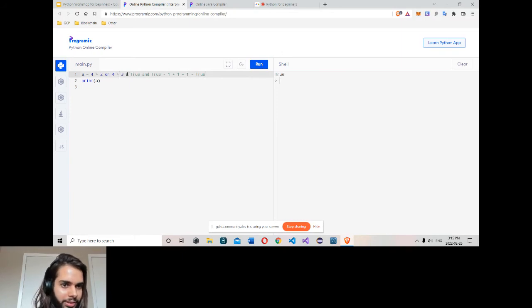Maybe I make this thing false: 3 bigger than 4 is false. False here means 0 here. But still 1 plus 0 will still be 1. So true again. Now with or, if we have a 1 anywhere, it will become 1. Like we have plus 0 plus 0, a lot of false, so 0 0, but in the end we add 1. So it will be 1. So with or, if any statement is true, it will be true.